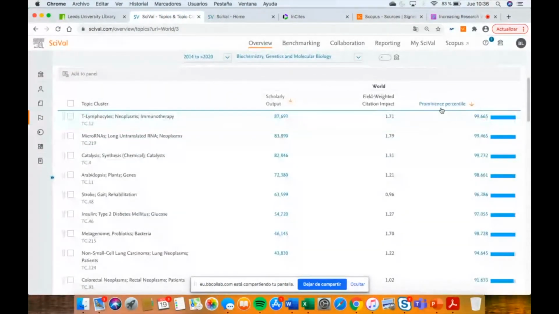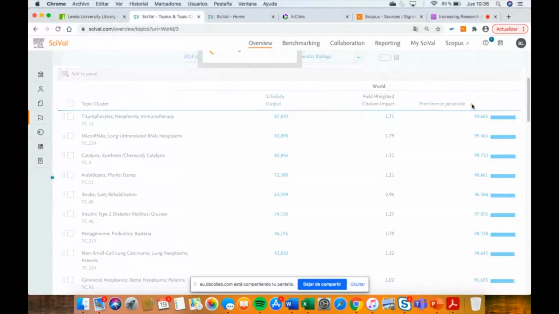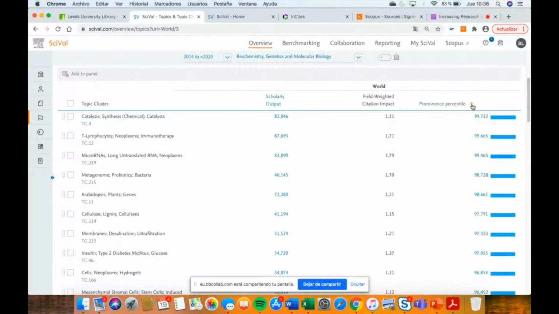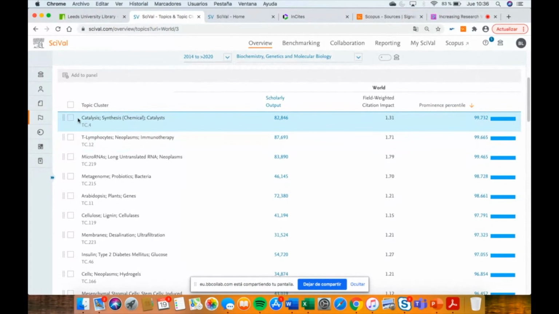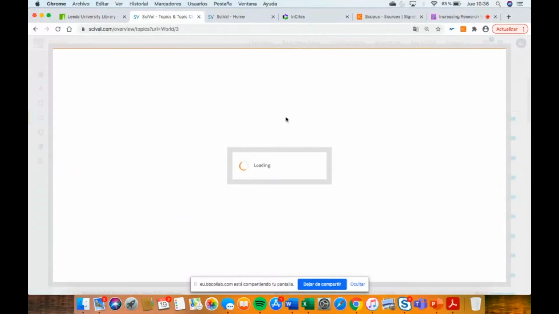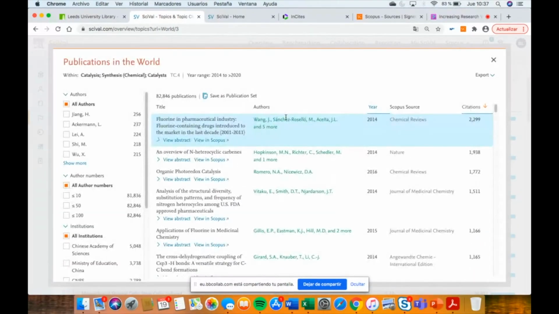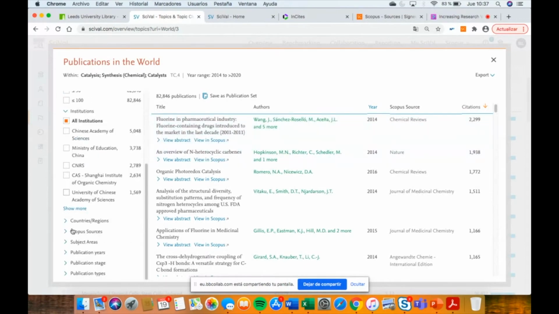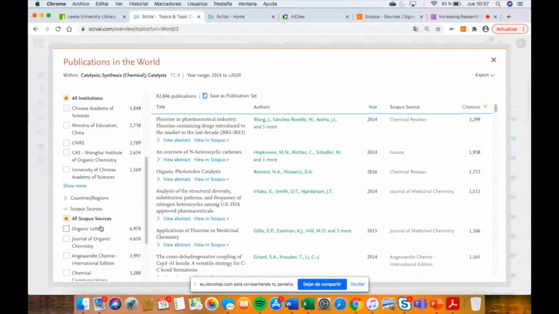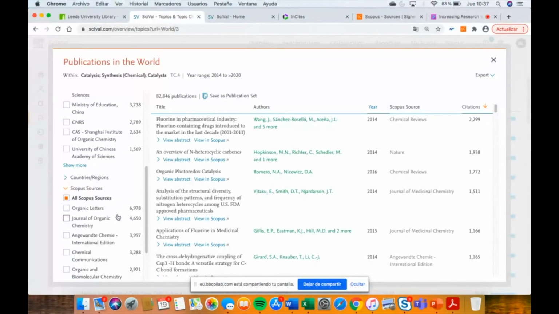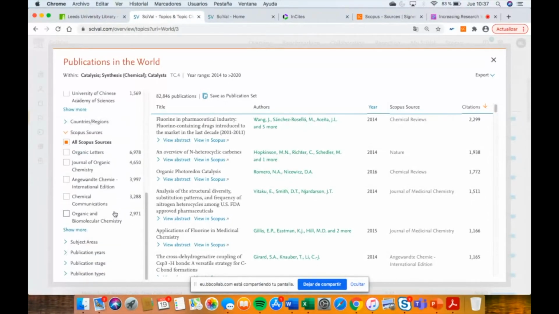You can order by prominence percentile to see what has the highest prominence in this area. This is the topic cluster, and these are the outputs. You can click here and analyze the publications under this topic, and see the area, the sources, and the journals that are publishing in this topic.